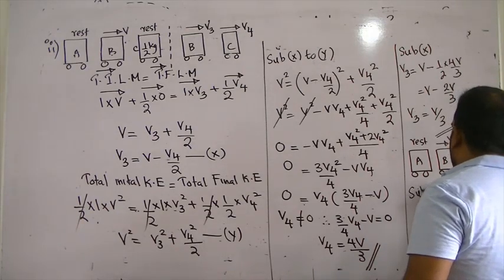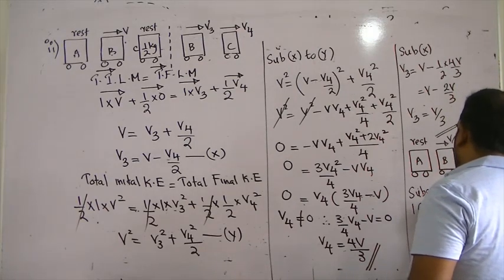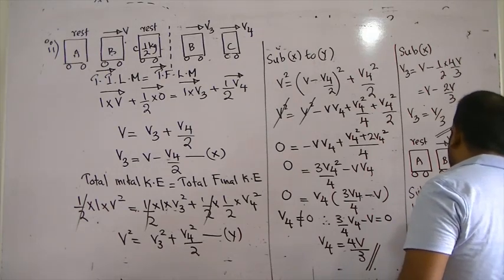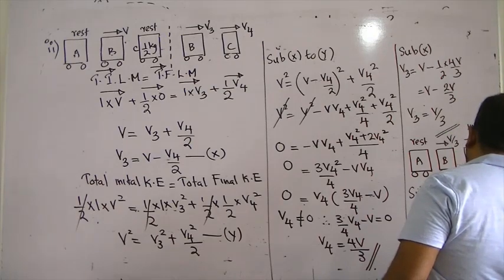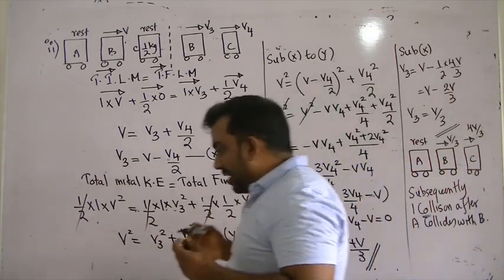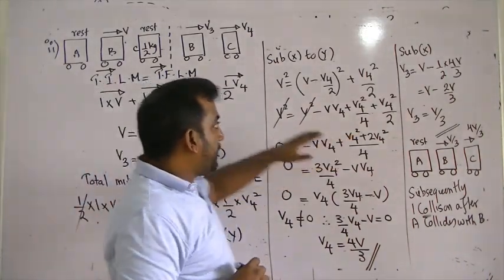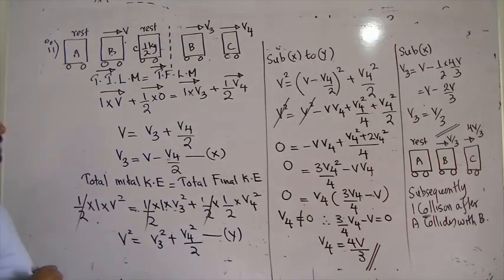So subsequently, one collision after A collides with B. A collides with B. Subsequently, one more collision. So subsequently means after the first collision, one more collision is taking place. Okay? Carefully write it down.